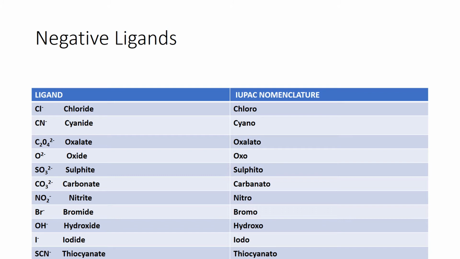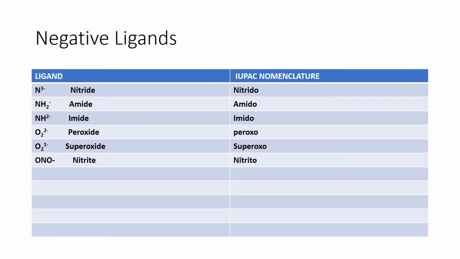Hydroxide, OH- ion, becomes hydroxo group. Iodide is named as iodo. Thiocyanate is named as thiocyanato as per the IUPAC nomenclature. Nitride ion, N3- ion, is nitrido. NH2- amide is amido. NH2- imide is imido. O2 2- peroxide is peroxo. O2 1- superoxide is superoxo. And nitrite, when the linkage is via oxygen, is nitrito.